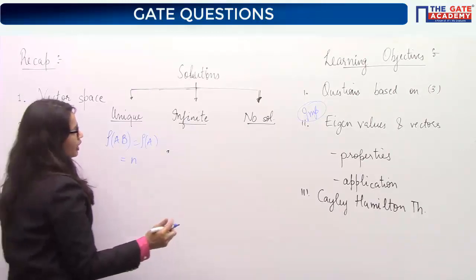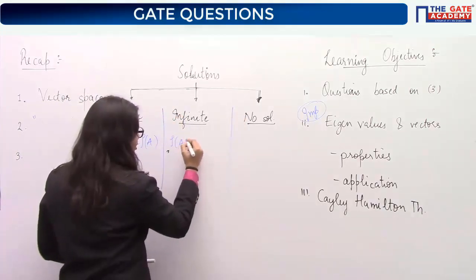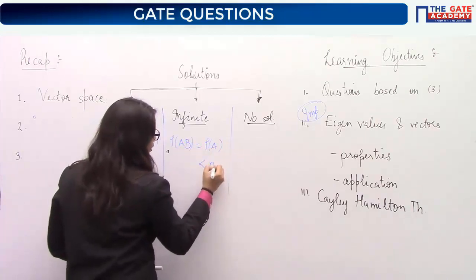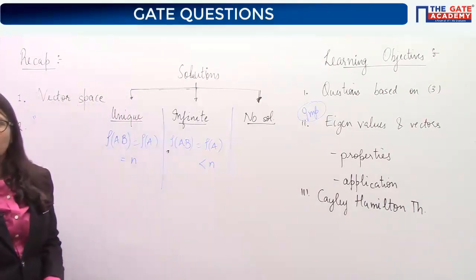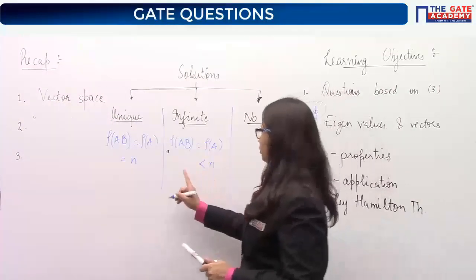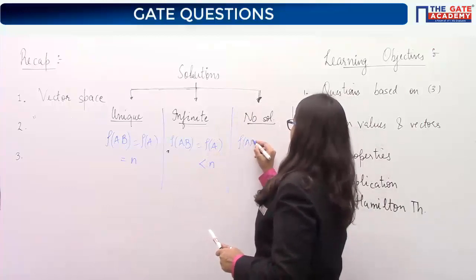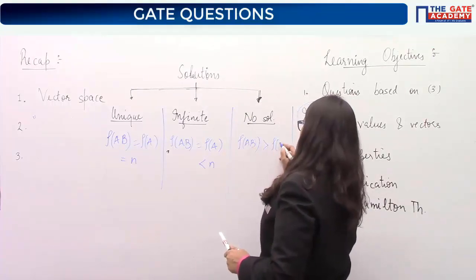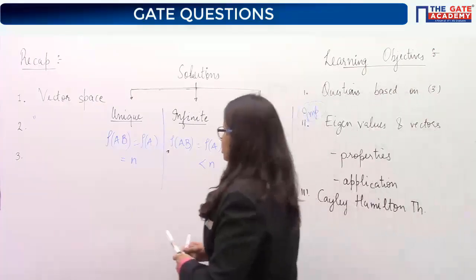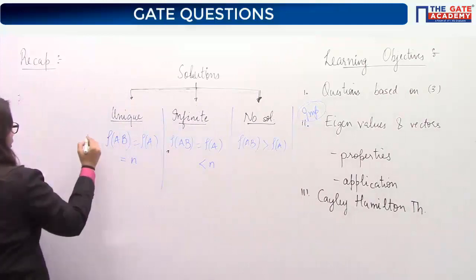Yes or no? Then we discussed the infinite case, and in the infinite case the condition was that rank of AB should be equal to rank of A but less than n. Both of them will be the same but not equal to n, rather less than n. And for the last case, the case of no solution, rank of AB was greater than rank of A. This we have seen, and this was the case for which kind of system?